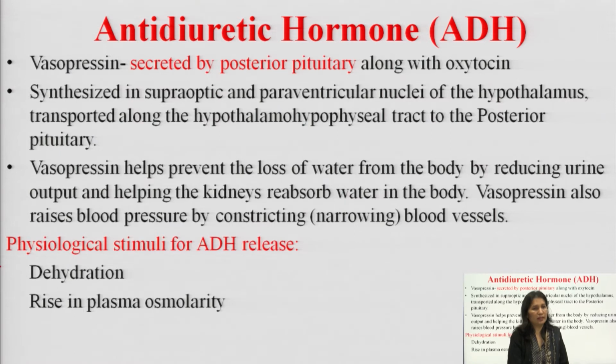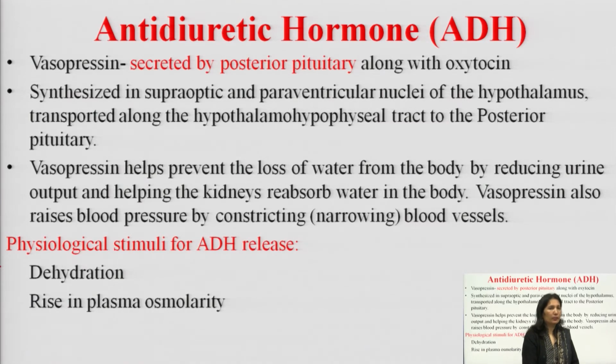So, vasopressin is secreted by the posterior pituitary along with oxytocin, but it is not synthesized in the posterior pituitary. It is synthesized in the hypothalamic nuclei. Where is it synthesized? Synthesis of vasopressin, that is antidiuretic hormone, occurs in the supraoptic and paraventricular nuclei of the hypothalamus.